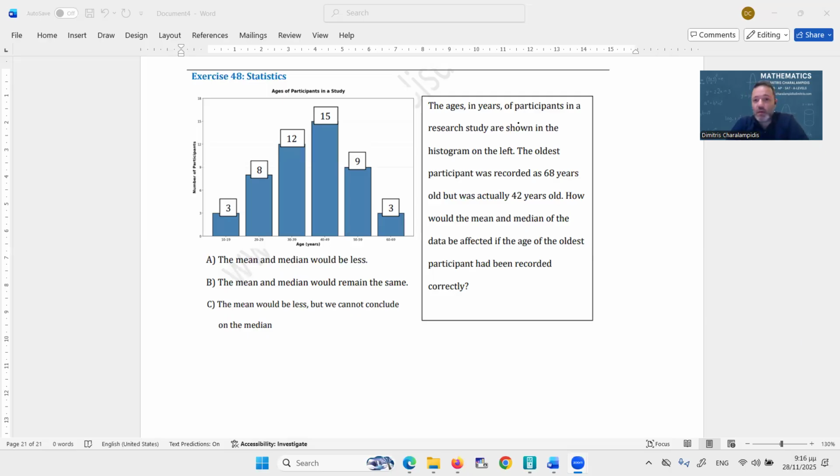Now, what about the median? The median is the value that theoretically is found in the middle of the data set. Here we have 3, or basically 8 plus 12, it's 20, 35, 44, we have 50 values, so the median would have been between the 25th and the 26th value. But these values are found in the interval from 40 to 49.